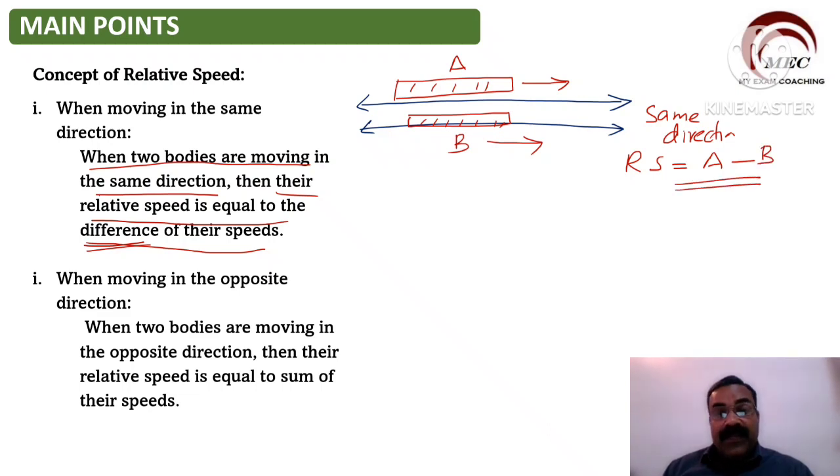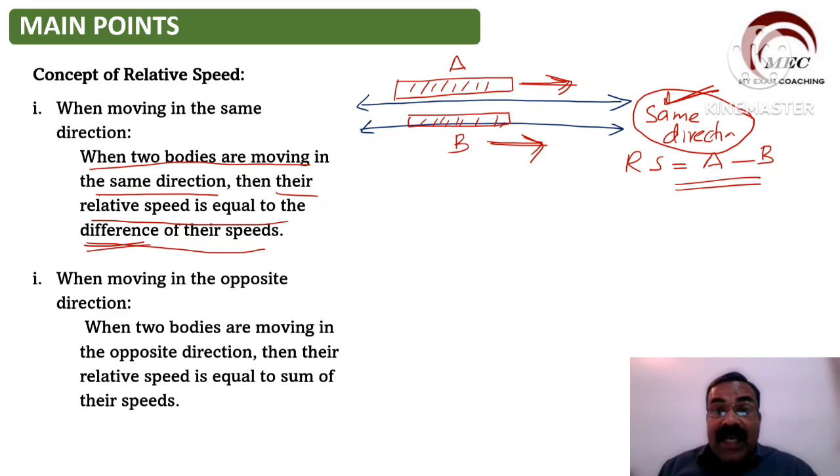That is a difference, when they are in the same direction. Understand all this concept very, very clearly. Then it becomes easy for you to solve your questions.